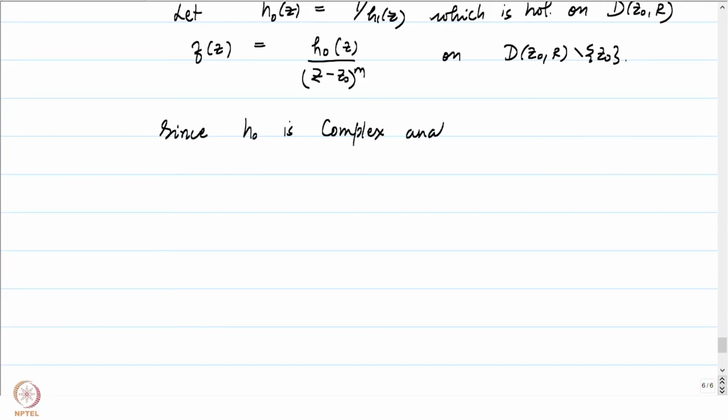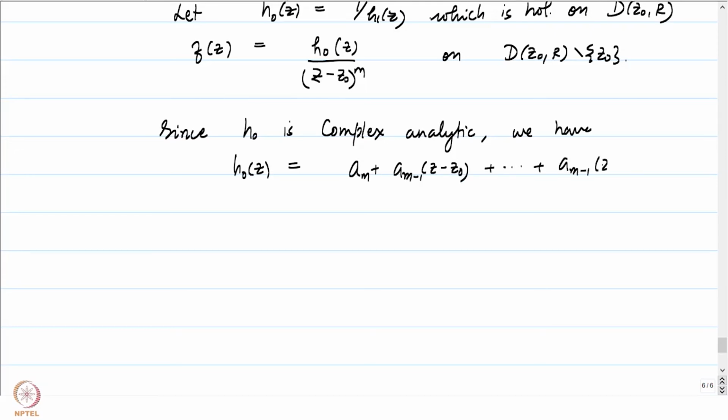Because it's complex analytic, we have h0 of z equal to, maybe I should write it a little more carefully, a_0 plus a_1 (z minus z0) plus up to a_{m-1} (z minus z0) to the power m minus 1 plus summation a_n (z minus z0) to the power n, n greater than or equal to m.